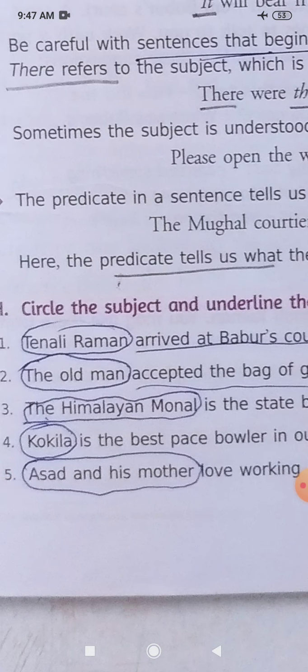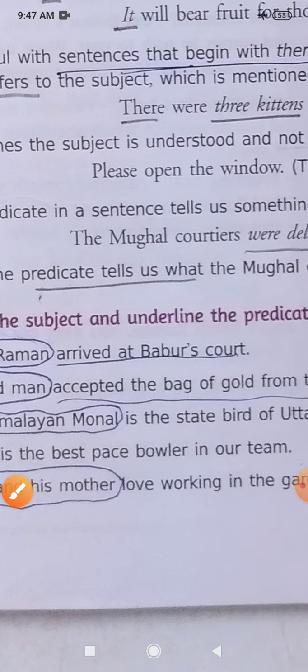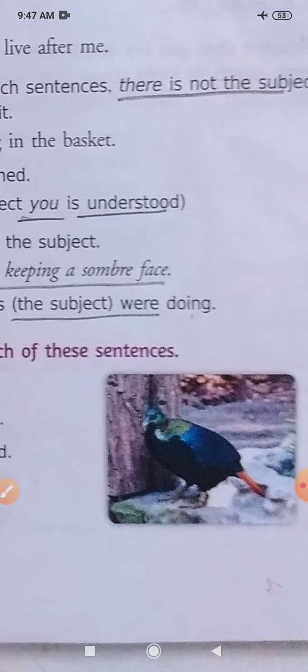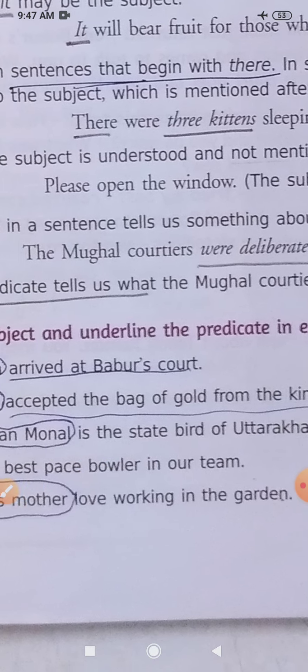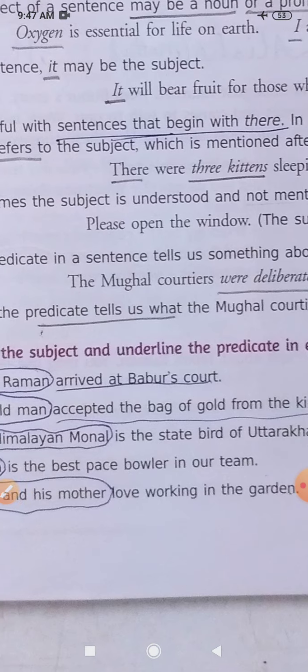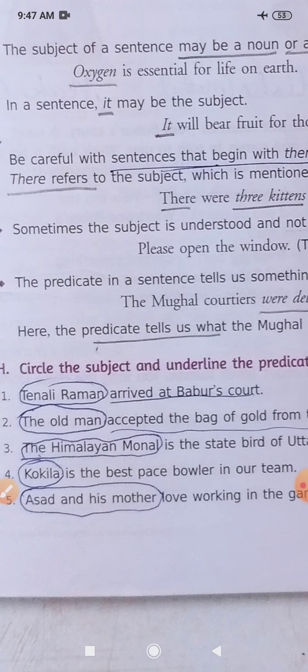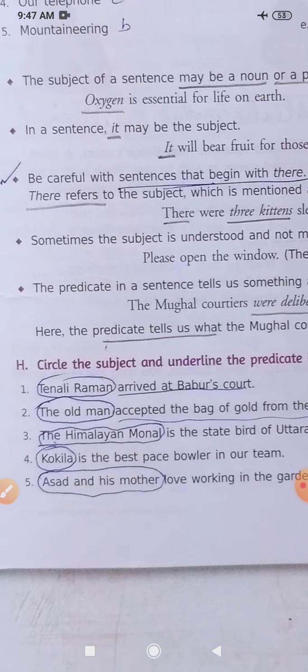So about the Himalayan monarch. It's the name of a bird, and you can see the picture of this Himalayan monarch here by the side. This type of bird is called the Himalayan monarch bird, and it has become the state bird of Uttarakhand. In that way, please understand, try to complete this writing and learn it properly. I hope all of you can do it.